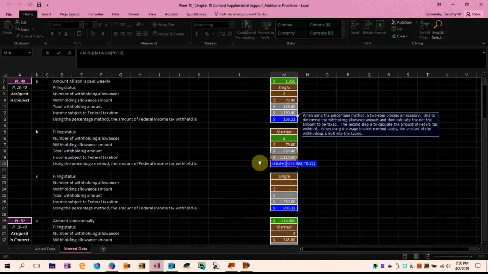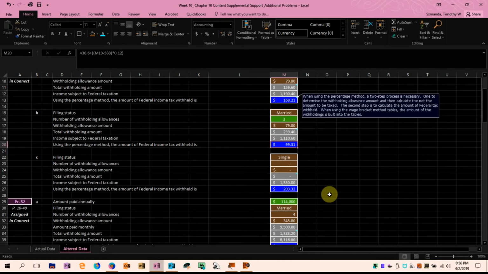So $1,110.60 is the amount we would use with the tables. Going to the end of the chapter, we see that for married it's $36.60 plus the difference between $1,110.60 and $588 times 12%. Add those together, and we wind up with a tax obligation of $99.31.